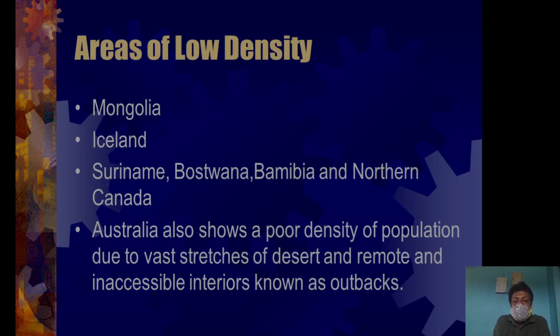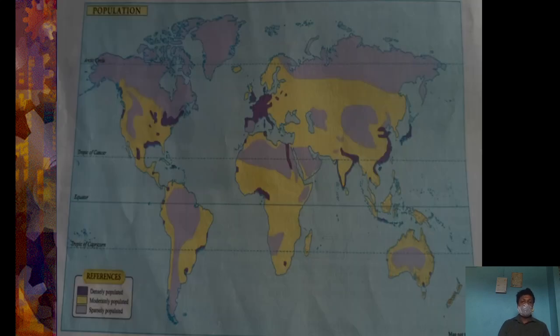Suriname, Botswana, Zambia, northern Canada, and some parts of Australia have poor density of population, a vast stretch of deserted area, which is inaccessible interior known as the outback. That means people don't want to live there. So this is the low density population area.